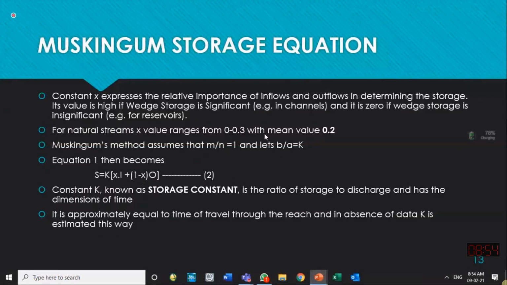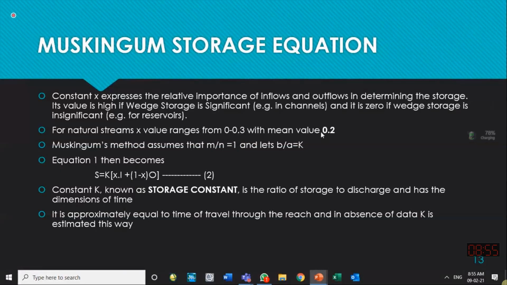With this equation, it has been found that for normal channels, for natural streams, the x value varies not from 0 to 1, as I said earlier. Theoretically, it should change from 0 to 1. But for natural channels, this value varies from 0 to 0.3, and the most probable value is 0.2.